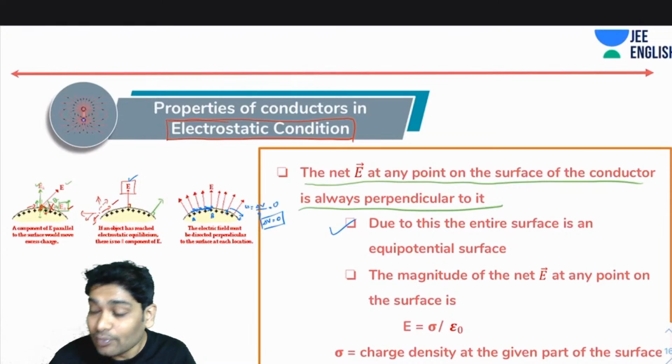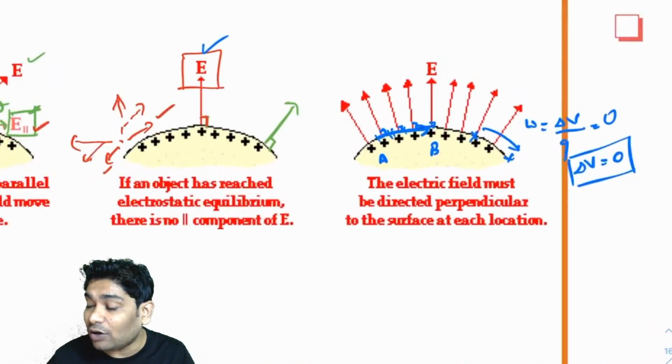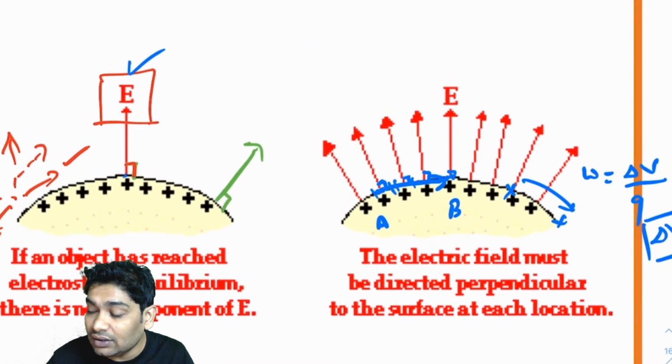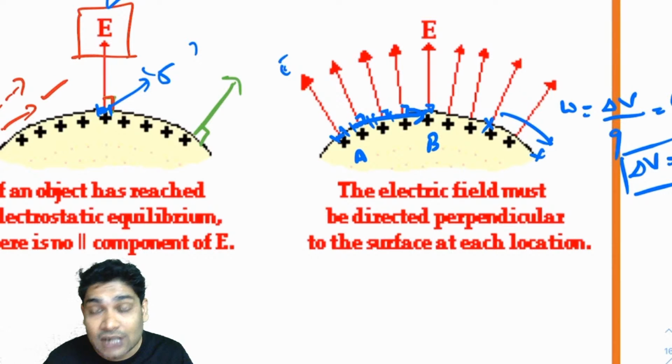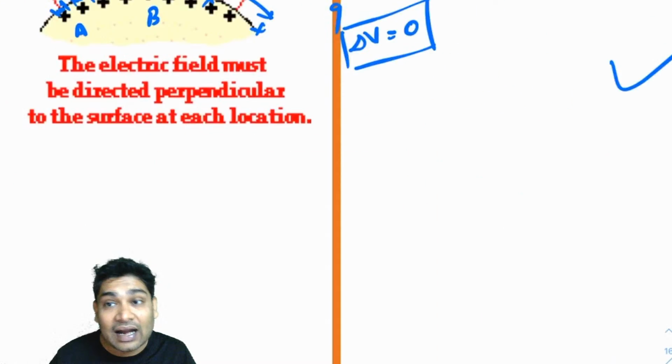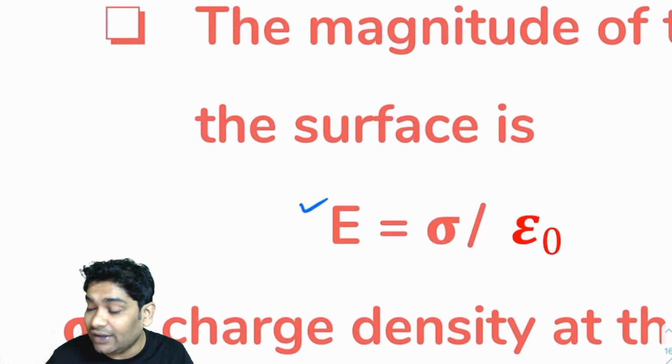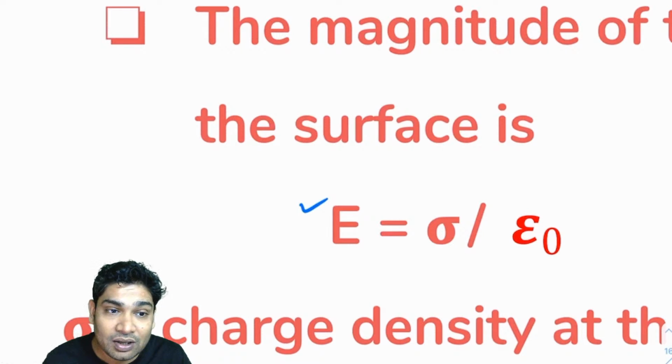of the surface. So imagine if I had to find the strength of E here, then I would put the value of sigma here, that in this small region, what is the sigma? Similarly, if I wanted to find the electric field strength here, then I would find the value of sigma here, which is the charge density in the small region there, and I put all these values here and I can find the corresponding electric fields. Alright.